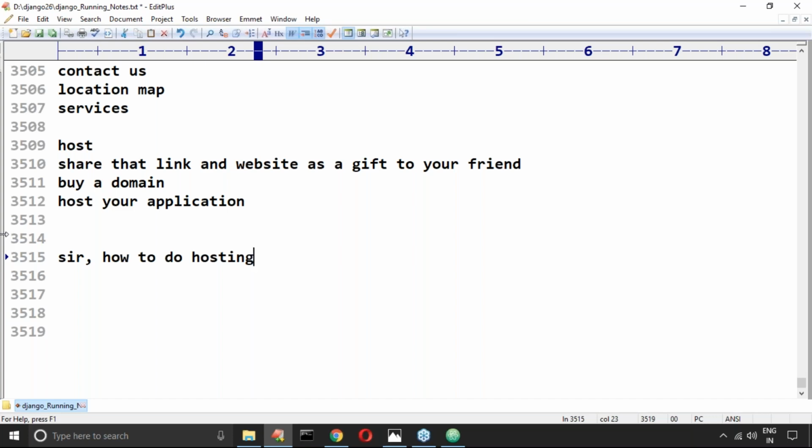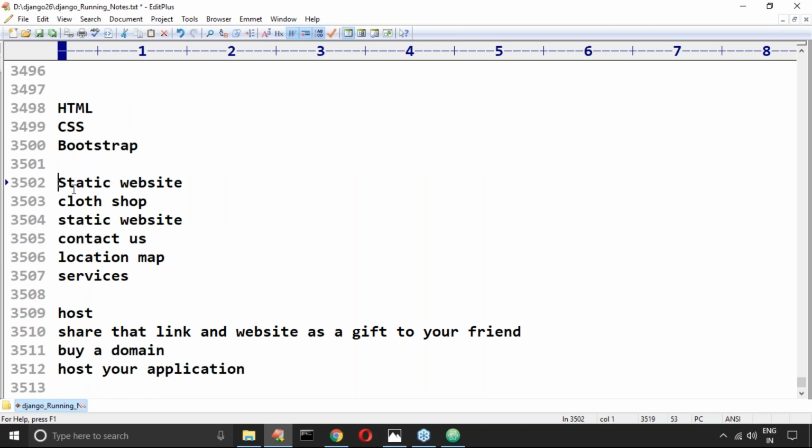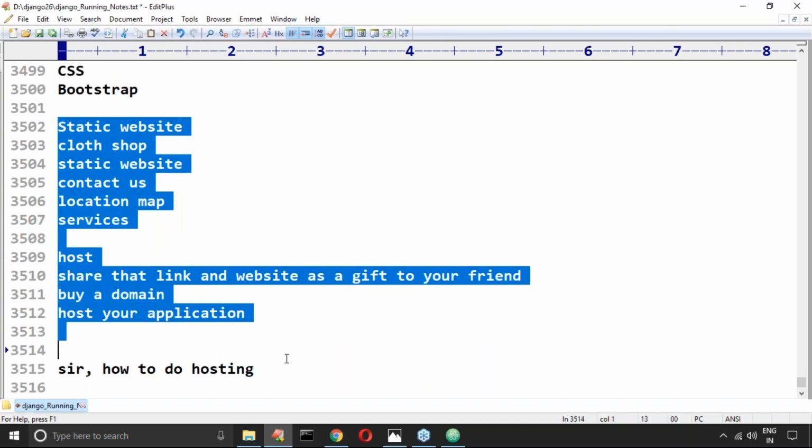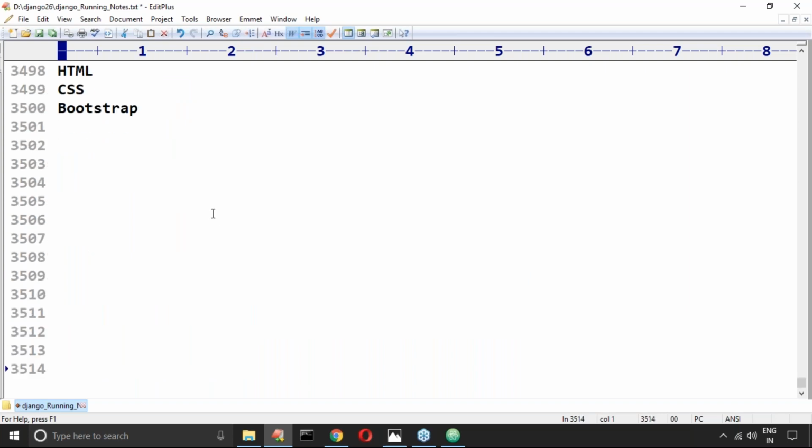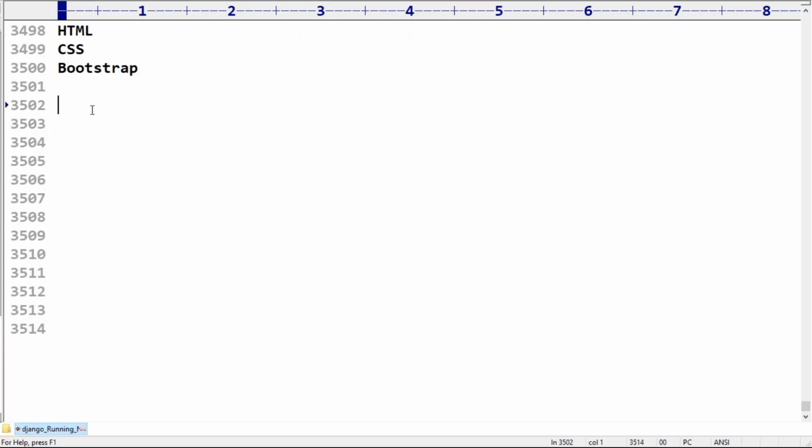How many people? Can you please confirm? Up to this point, a static website, 4 or 5 pages I want. Okay, yeah, definitely. Can you please do this one, so that whatever we learned up to this point, fulfillment will be there, happiness by default will be there for you people. So you learned these things to give a website as a gift for your girlfriend, or your boyfriend, or your mother or father. So clear, right?